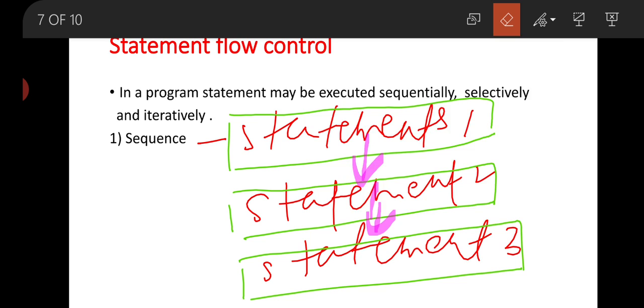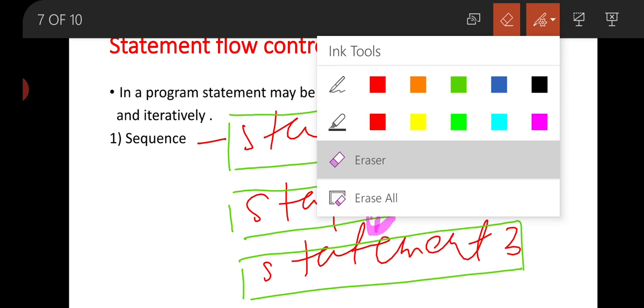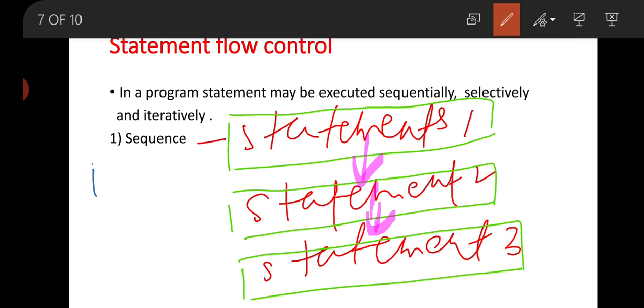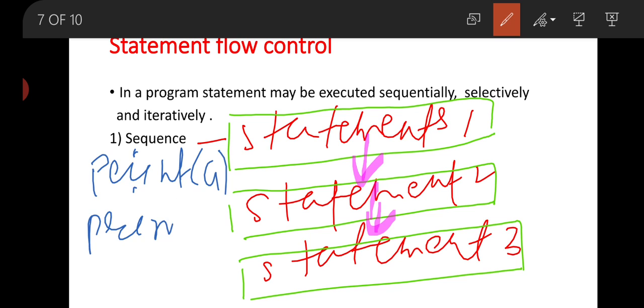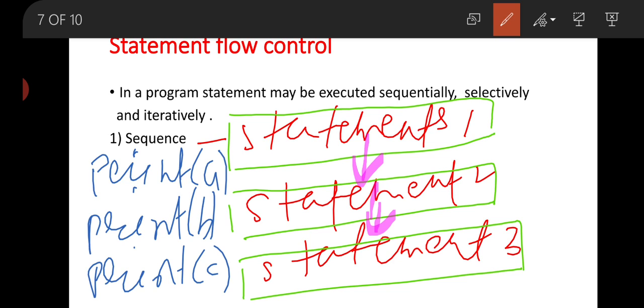If we take an example, suppose we say here print A, print B, print C, and this is the example of sequential flow control of statements. In our practical class we will see it in detail.